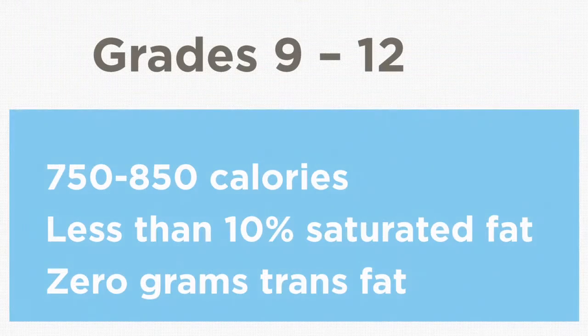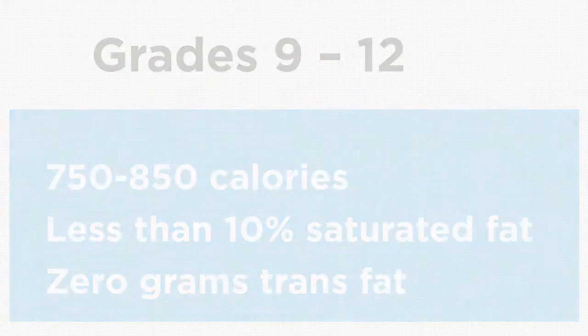For saturated fat for grades 9 through 12, less than 10% of the total calories is allowed when menus are averaged over the week. Discretionary sources of calories, such as fats and added sugars, may be added in moderation if it is within the specifications for calories, saturated fat, trans fat, and sodium.